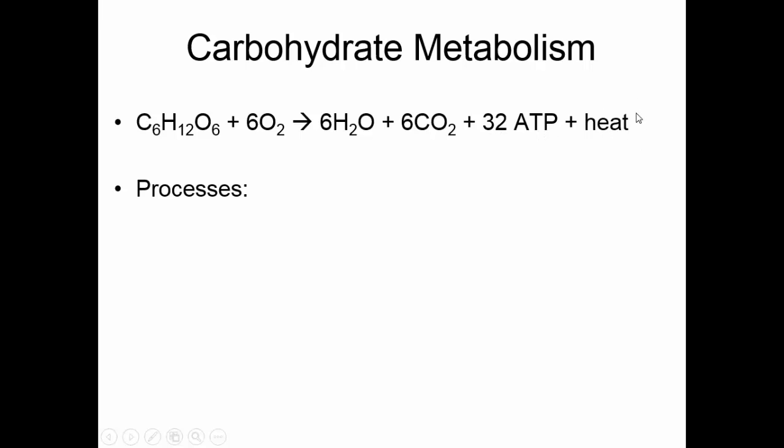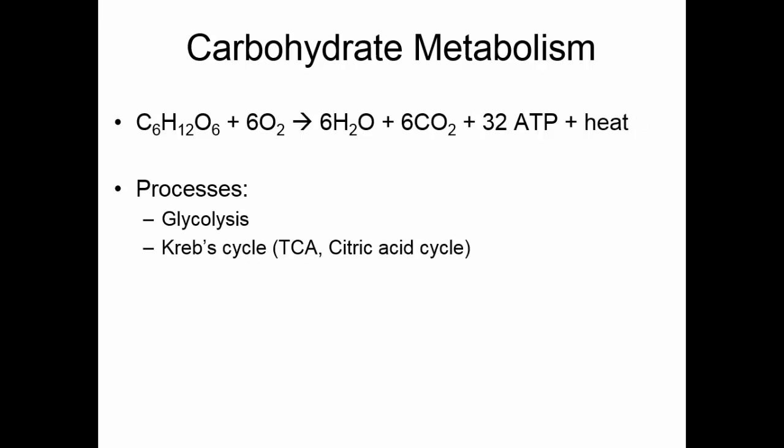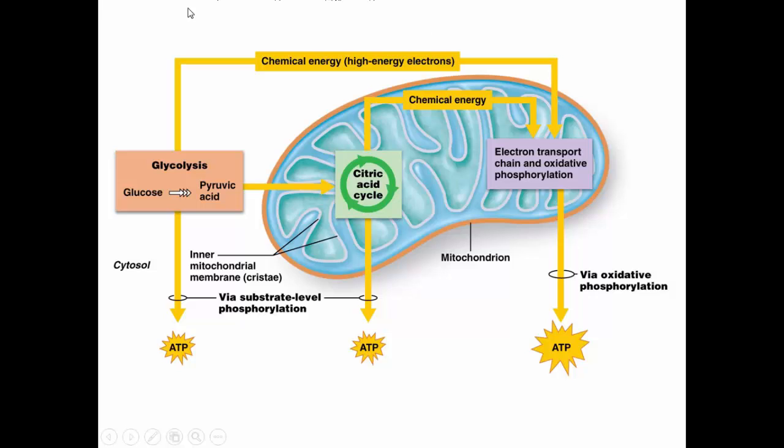There are three major processes in carbohydrate metabolism: glycolysis, the Krebs cycle, also known as the tricarboxylic acid cycle, TCA, or the citric acid cycle, and the electron transport system. All of this occurs in the cell. Glycolysis occurs in the cytoplasm. The citric acid cycle and the electron transport system occur in the mitochondria. Glycolysis and the citric acid cycle yield some ATP from substrate level phosphorylation. The electron transport system yields a whole lot of ATP from oxidative phosphorylation.